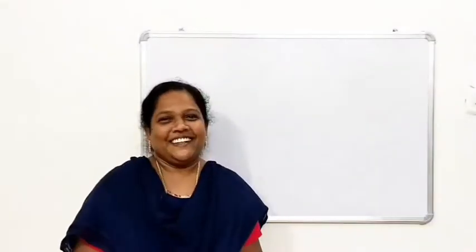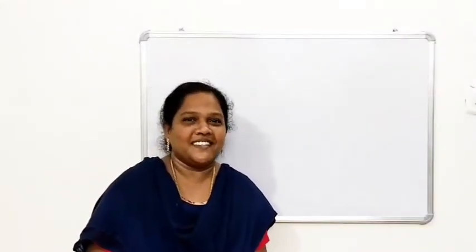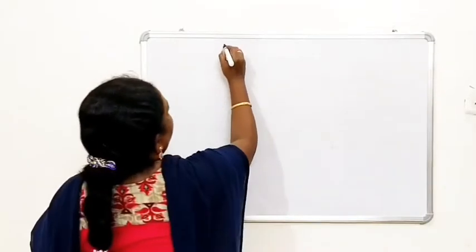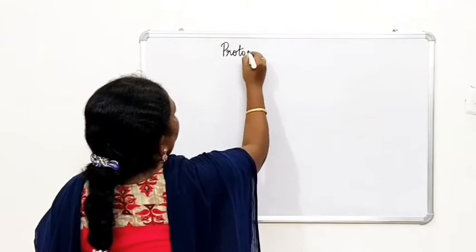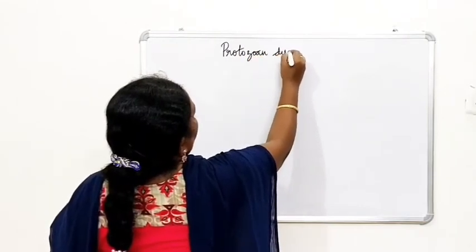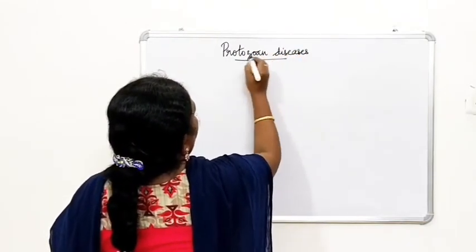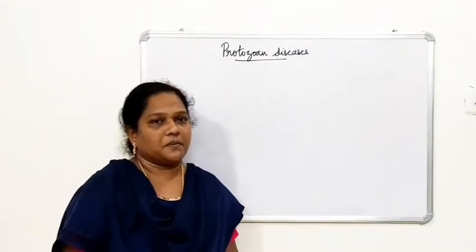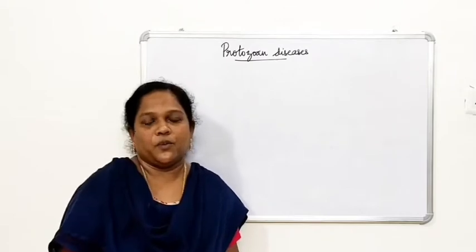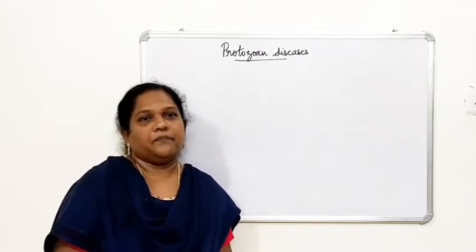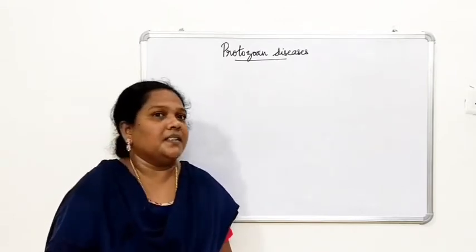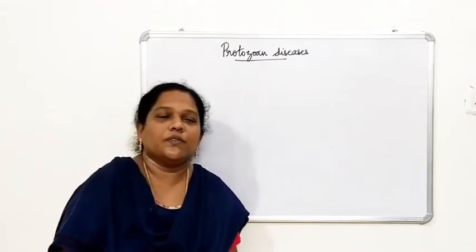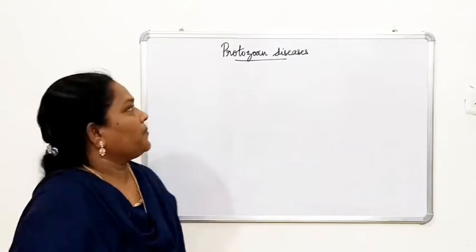Hello everyone, let us continue with the chapter Human Health and Diseases Part 7. And now we are going to learn about protozoan diseases. So what are the diseases that are caused by protozoans? Like amoebiasis, Kala-Azar, and then malaria. All these diseases are caused by protozoans. One such disease we are going to learn today is malaria.